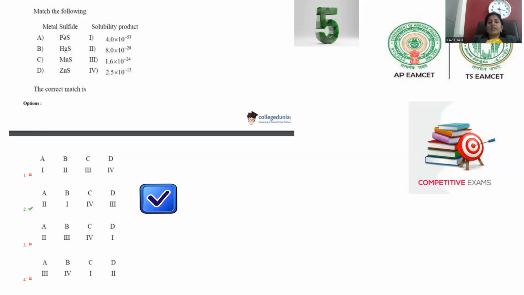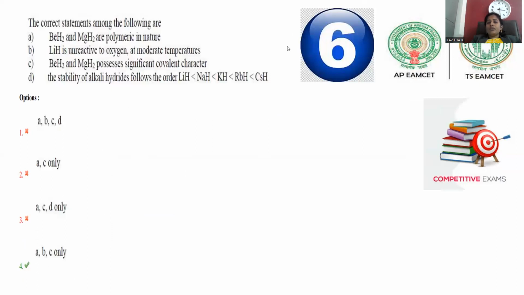If you know one or two, it is obvious to get the correct answer. Lead sulfide solubility product is 8 into 10 to the power minus 28, mercury is 4, manganese is 2.5, zinc sulfide will be 1.6. This is the way you can go with the problem solving for solubility product. This is the question given from chemical equilibrium. Right. Move on to question number 6.